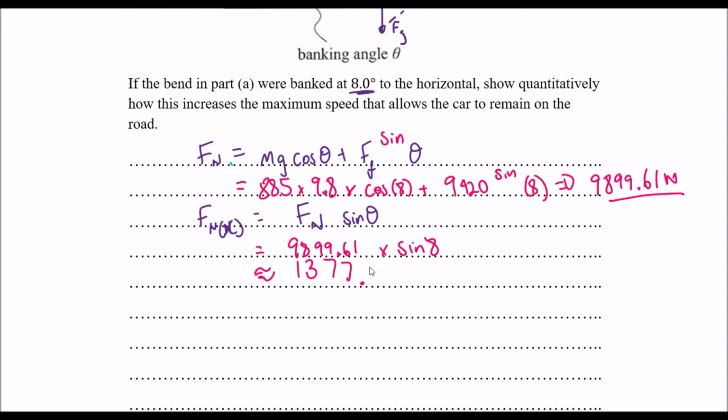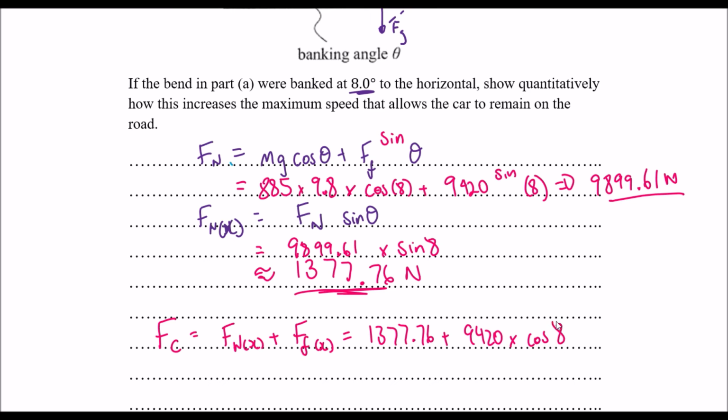So 1377.76 newtons, so that is the normal force horizontal component that we're looking at here. And then we have our centripetal force, which is made from normal force horizontal plus friction force horizontal. And so we have the value there, and also we can work out the horizontal component of the friction force using cos 8, okay?